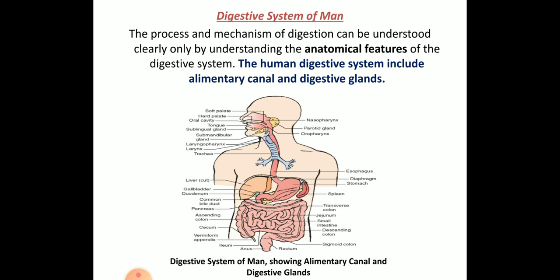Here the mechanism of digestion can be understood clearly when you see the anatomical features of the digestive system. As you can see in the picture, the first part, near the mouth where the food is entering, has different regions. Once we discuss each part, I will explain it in detail. This is the diagram you need to draw during the examination. If they ask you to draw a neat labelled diagram of the digestive system, they can ask for only the alimentary canal, or also the different glands associated. So make a note of this and draw this diagram in your notes.